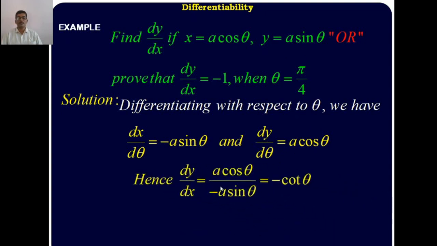Therefore, dy upon dx is equal to dy upon d theta divided by dx upon d theta. Its value is equal to a into cos theta divided by minus a into sin theta. A cancels, plus by minus, cos by sin is minus cot theta. Next, find the value of dy upon dx at the point theta is equal to pi by 4. Therefore, dy upon dx at theta equal to pi by 4 is equal to minus cot of theta. Theta means pi by 4, minus cot pi by 4. You know that cot pi by 4 means cot 45 degrees, its value is 1. Minus into 1 is minus 1, is the answer.